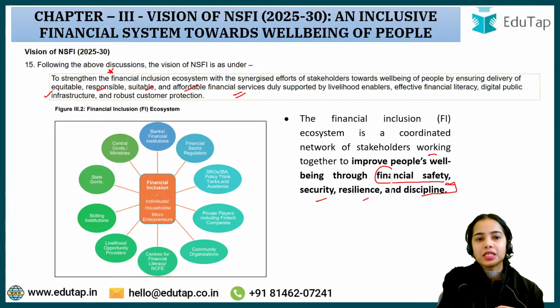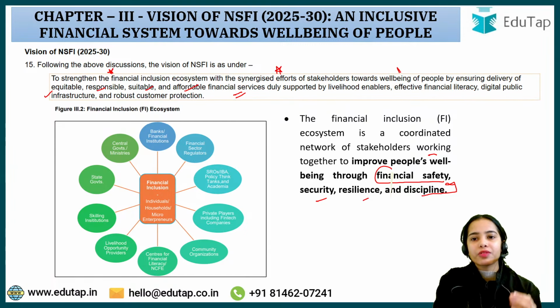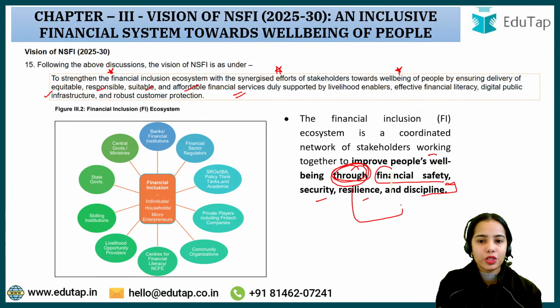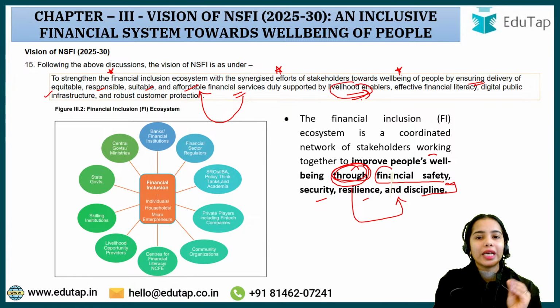So to strengthen the financial inclusion ecosystem with the efforts from all the stakeholders towards well-being of the people, by ensuring delivery of financial services in this manner, that is duly supported by livelihood enablers, effective financial literacy, digital public infrastructure and robust customer protection.